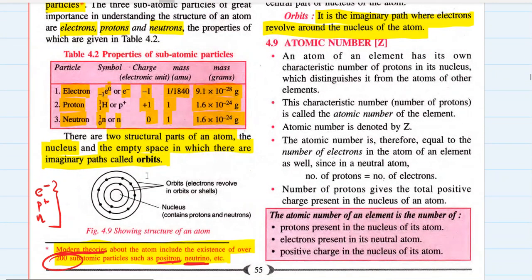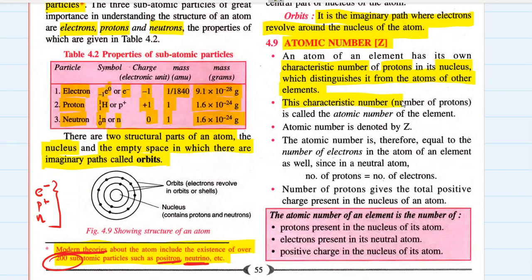The first term associated with an atom: how to identify atoms of different elements with the help of their atomic number. Like in your classroom, every student has their roll number. In a similar way, in the periodic table, every atom of every element is known by its atomic number. So what is an atomic number? An atom of an element has its own characteristic number, its own roll number. That is the number of protons in its nucleus, which distinguishes it from the atoms of other elements.